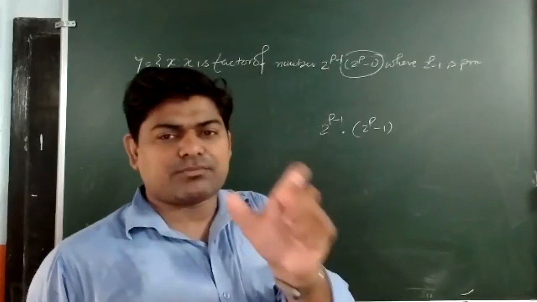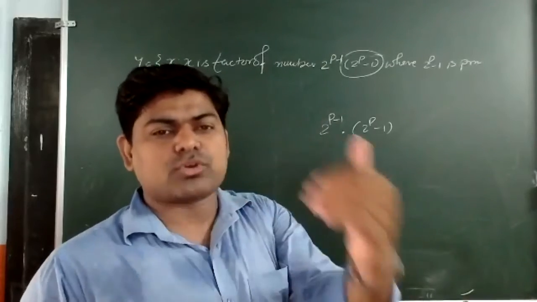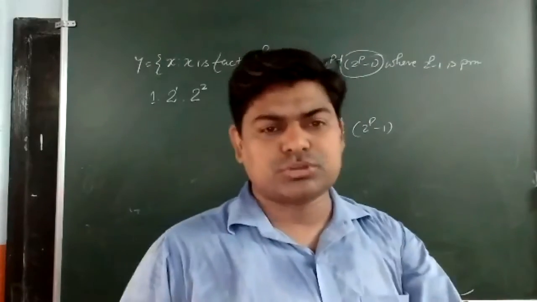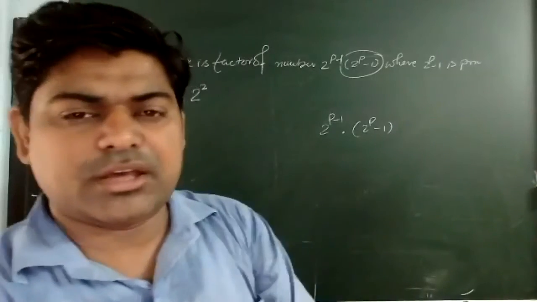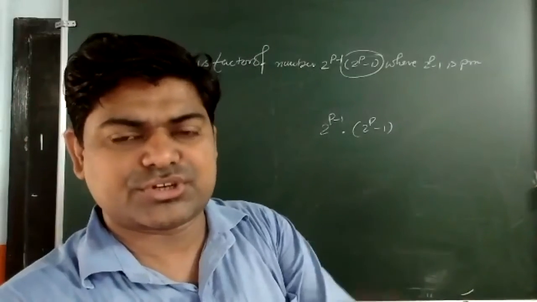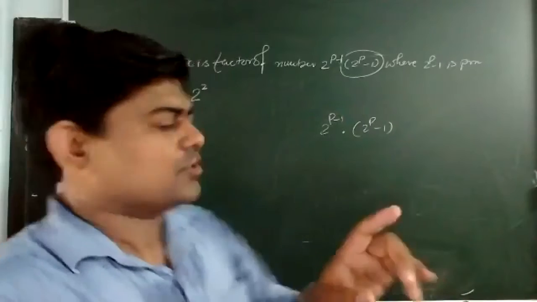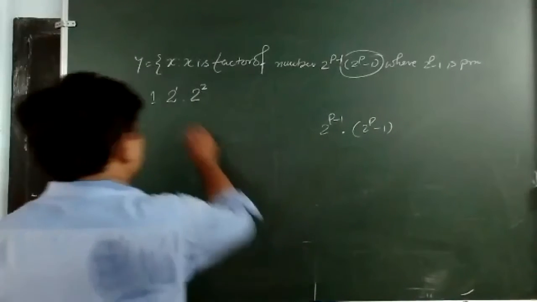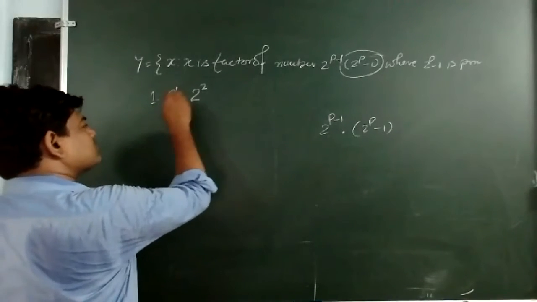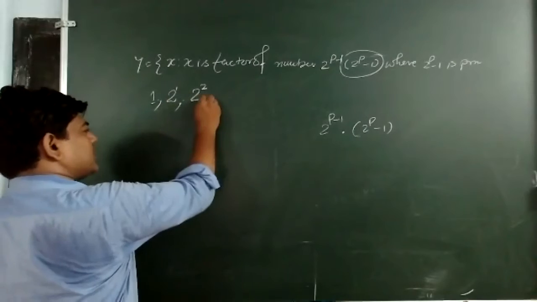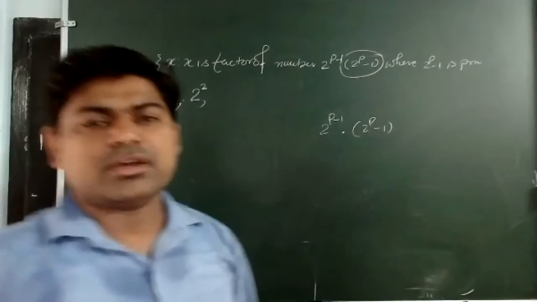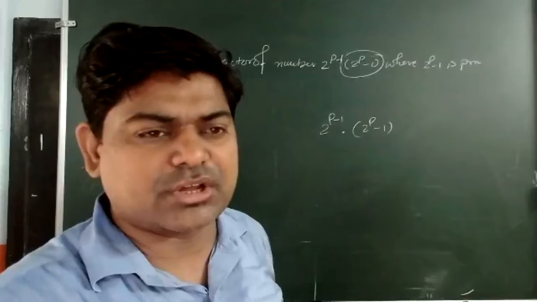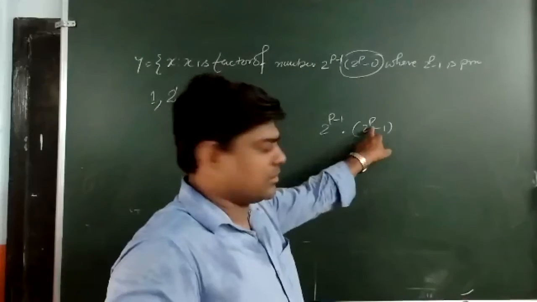Both are written in the form of multiples. I have to write all the positive factors of this one. So I said if I am taking p is equal to 1, p is equal to 2, p is equal to 3, here I will get 1 into 2, and side by side here also, if you are substituting all these, I will get something.